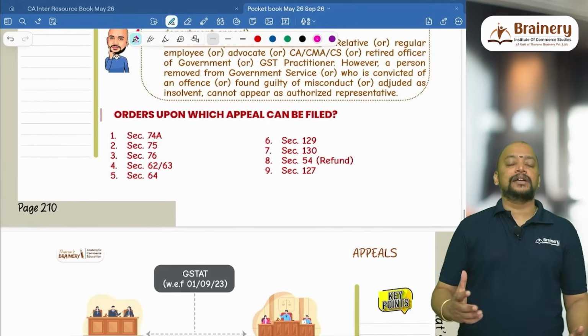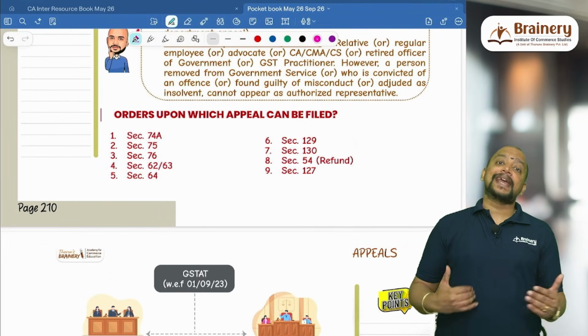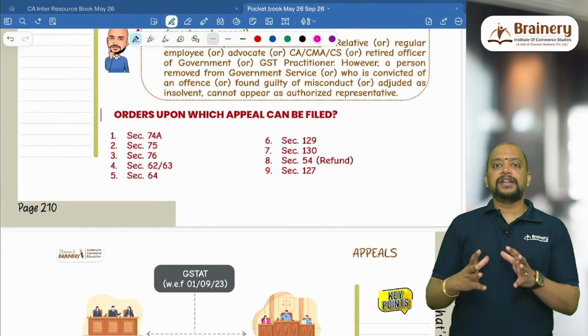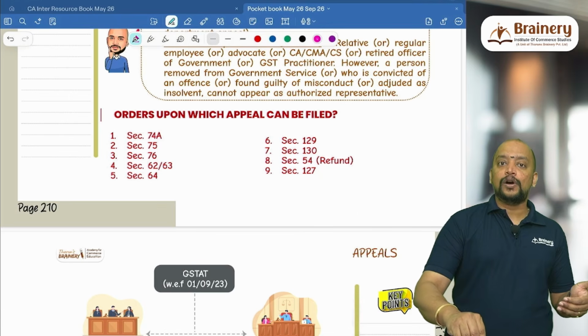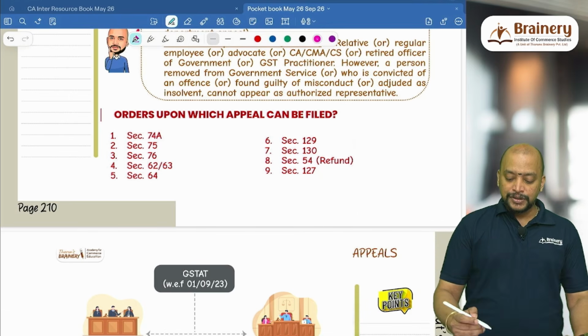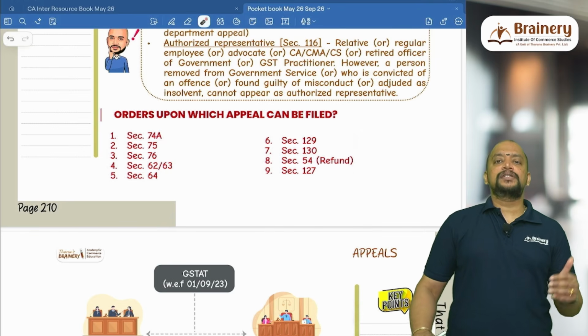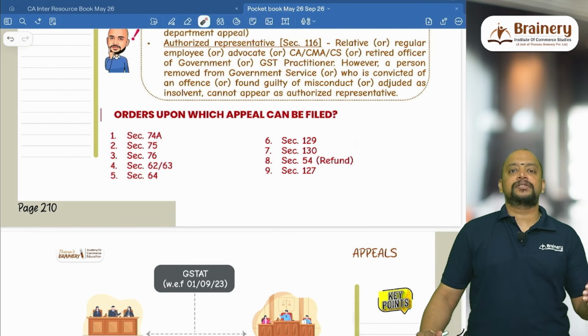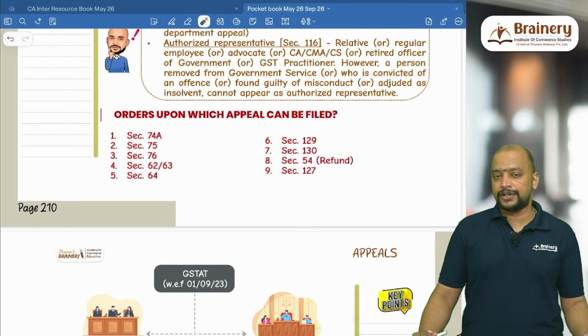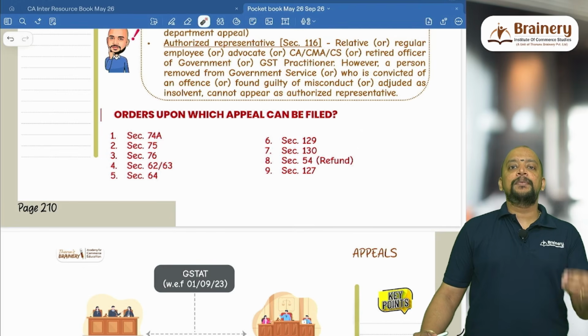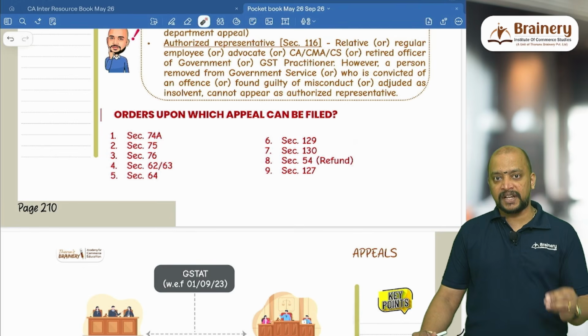First, we need to understand what are the orders against which appeal can be filed. So usually we have various orders on which appeal can be filed. So all those orders I have just listed here. So first one will be demand order under section 74A. So whenever there is short payment of tax or non-payment of tax, wrong availment of ITC or wrong utilization of ITC or erroneous refund, one demand order will be given under 74A. On that we can go for appeal.